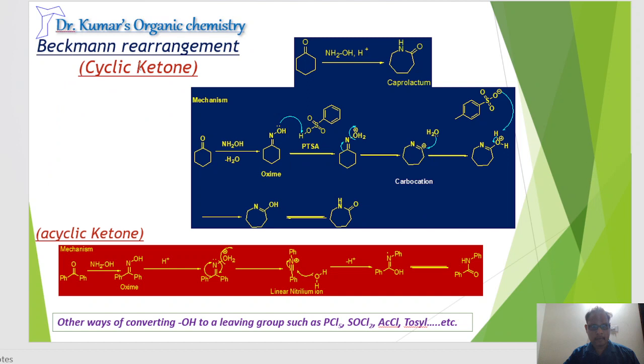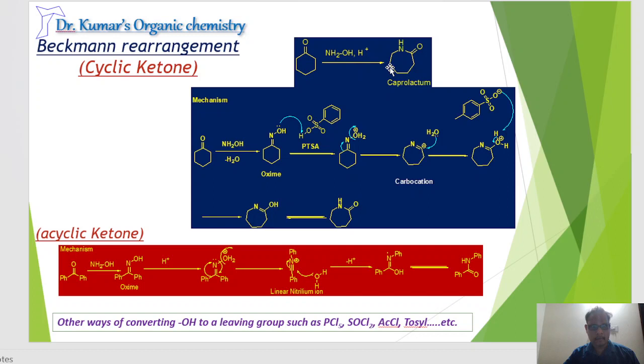Beckmann rearrangement in case of cyclic ketones. For example, here I took cyclohexanone, which reacts with hydroxylamine in presence of an acidic catalyst, that is H plus, and gives the corresponding 7-membered lactam.